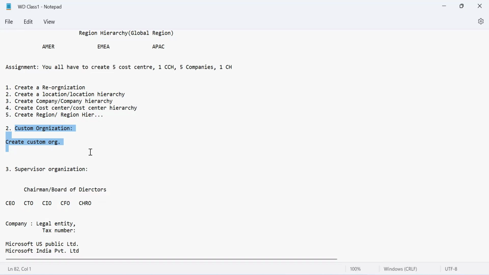So a supervisory organization is basically a department. If I have to relate it with layman terminology, not Workday terminology, it is basically a department. In other systems, you may have heard of a business unit, or a project, or something along those lines. In Workday terminology, we call it a supervisory organization. So every department that you have in your organization will be bound to a supervisory organization.